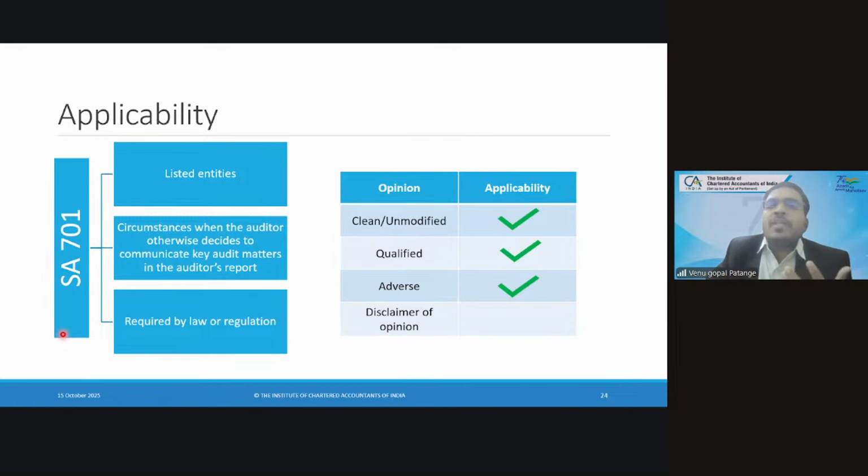But in a disclaimer of opinion, you have not received any information. You have not received sufficient and appropriate audit evidence, and the possible effects of that are material and pervasive. So CAM is not allowed. This is as per the standard. CAM is not allowed. It is logical as well as technical. However, in an adverse report, technically it is allowed, but practically you don't think of giving CAM in an adverse report.